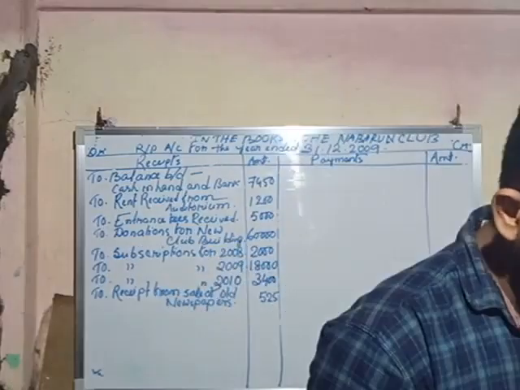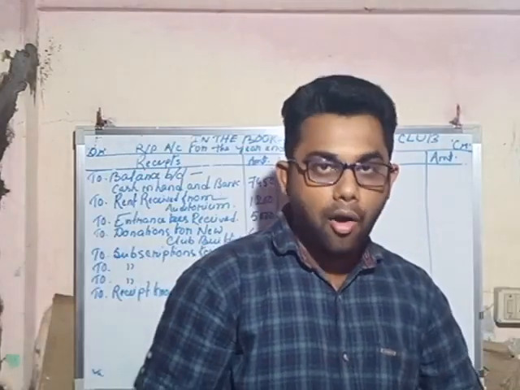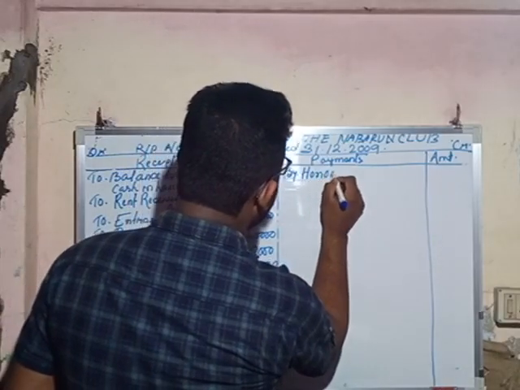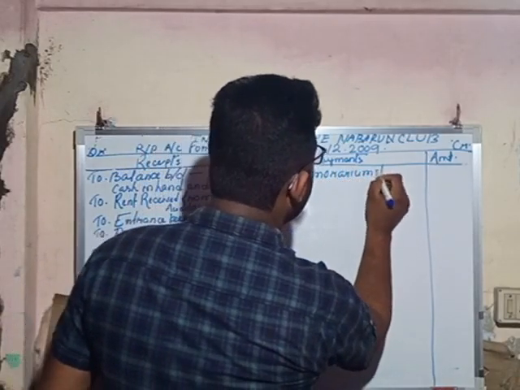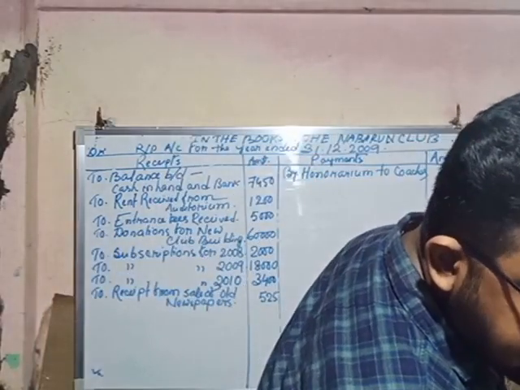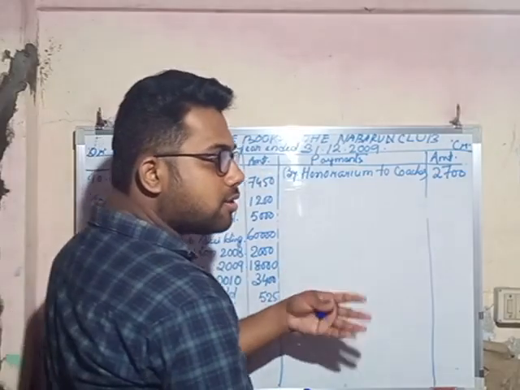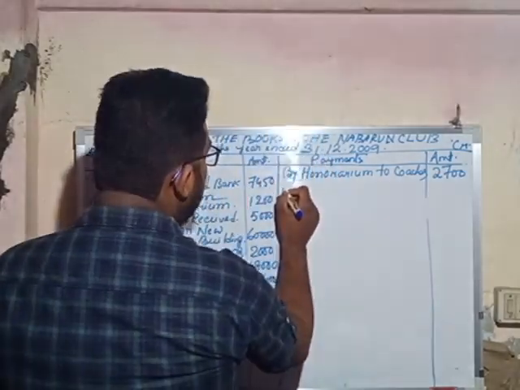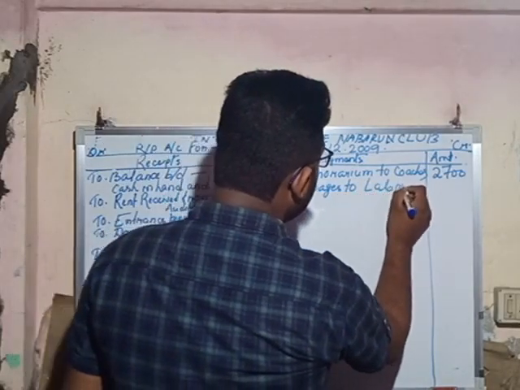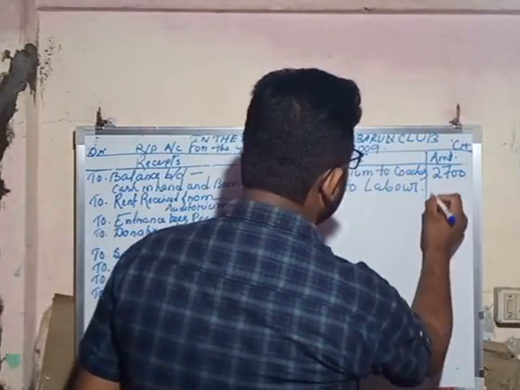Next, honorarium to coaches, that means the payment we have paid to the coaches, so it is the honorarium. By honorarium to coaches, and the amount is 2700. Next one is the wages to laborer. It is also a payment for the non-trading organization, it will come in the payment side. By wages to labor, and the amount is 3120.